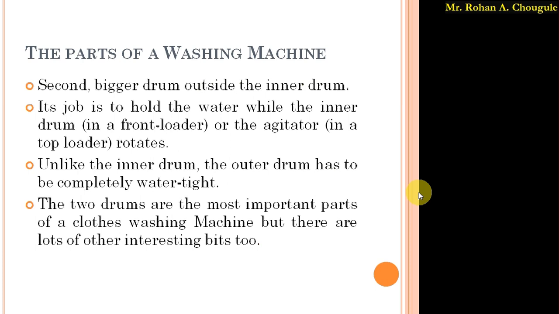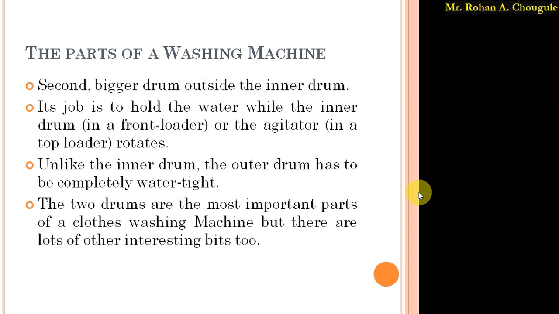So in a front loader as well as in a top loader, the bigger drum is outside the inner drum. When the inner drum rotates in a front loader, or the agitator rotates in a top loader, the main job of the outer drum is simply to hold the water.